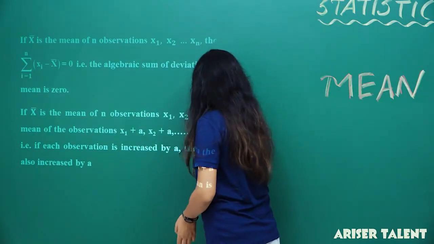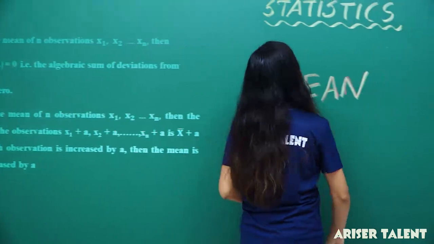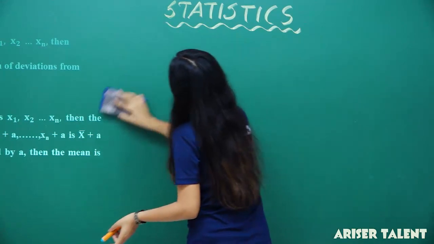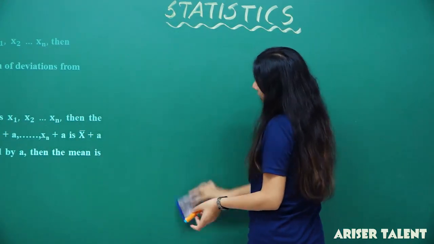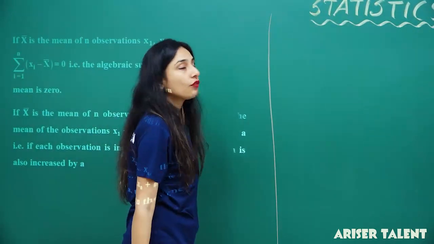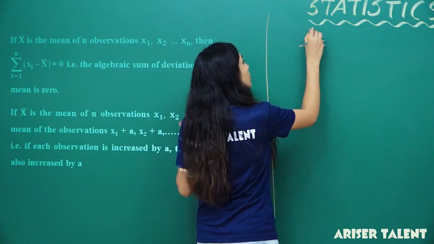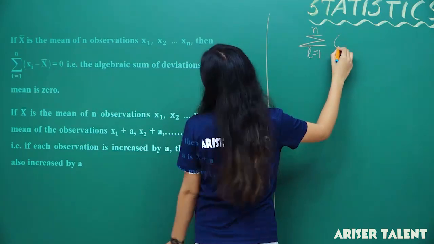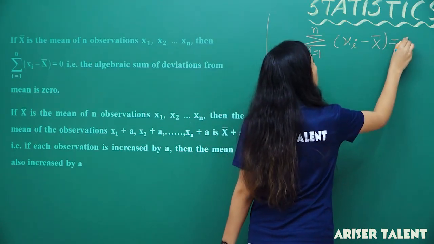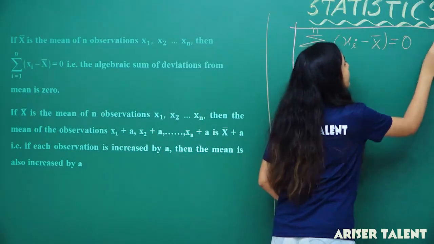Okay, so we'll just rub it out. Now students, after erasing the mean, I'll be starting with the explanation of this. Now it's saying the summation from i equals 1 to n, and then in the bracket, xi minus x bar, equals 0. It's saying like this. Now why is he or she saying like this?